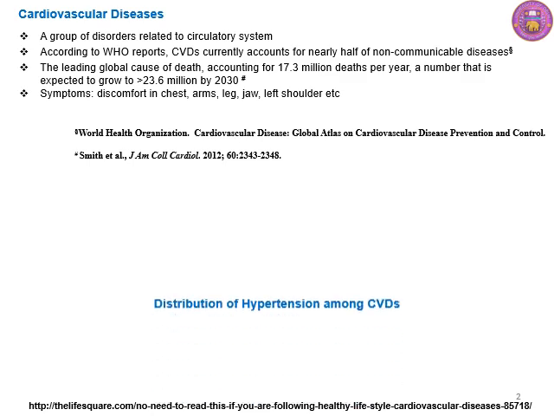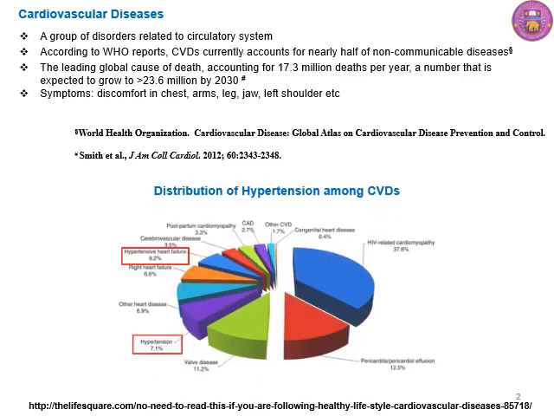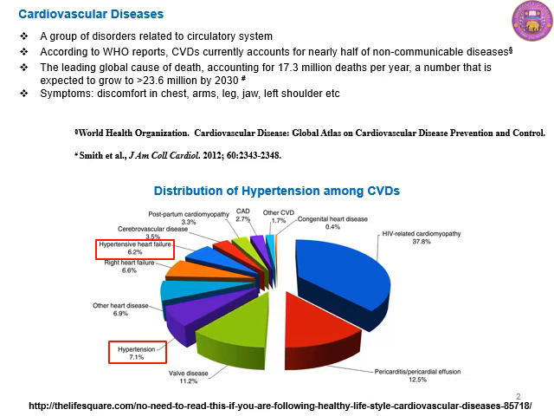And if you see the distribution of hypertension among all CVDs, then it is 7.1%, and hypertensive heart failure is about 6.2%. So both of these, hypertension and hypertensive heart failure, contribute a significant amount of all CVDs.